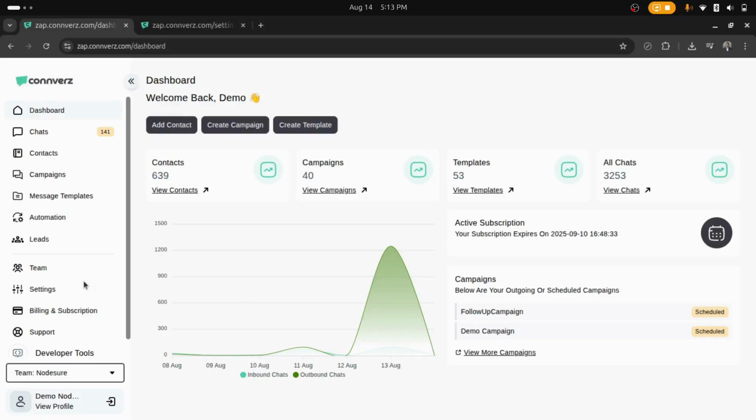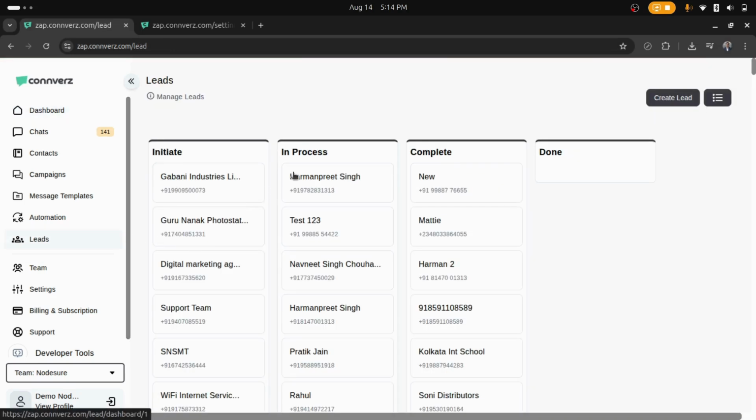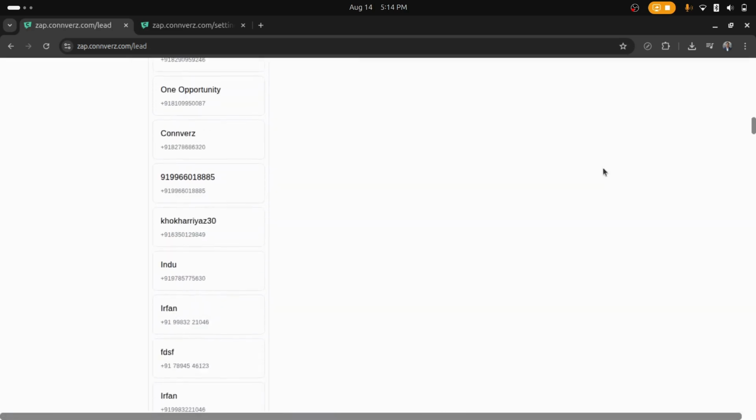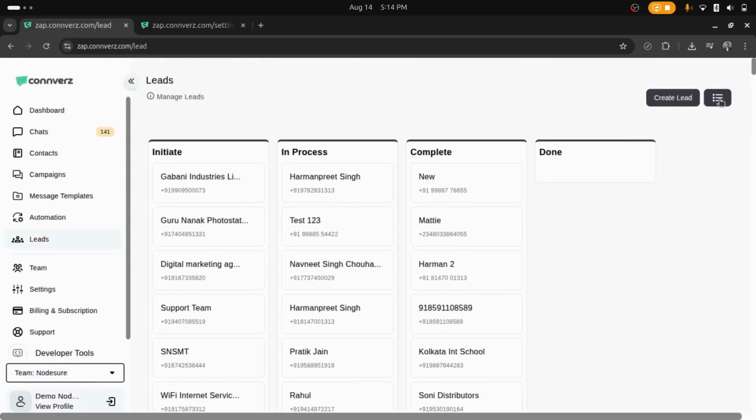So today we will see how we can use the lead management system to manage and maintain leads inside of Converse. So first of all, we have to come to the leads section, and as you can see, we have two views over here. We have the board view where we can see different stages of our leads and different names and their respective mobile numbers, which we can manage and drag and drop into different columns. And secondly, we have our table view, which can be triggered by clicking over here.